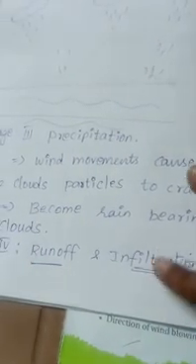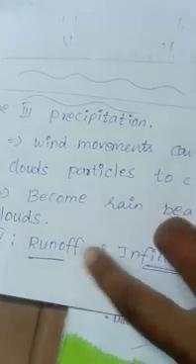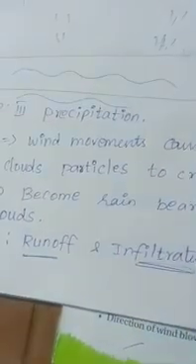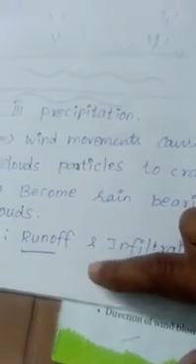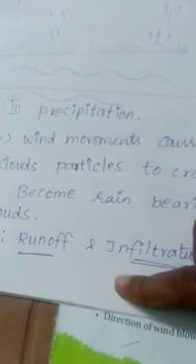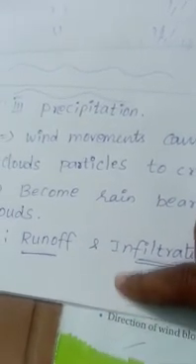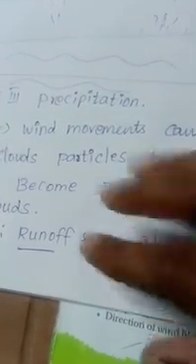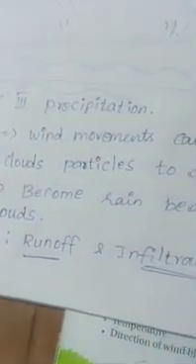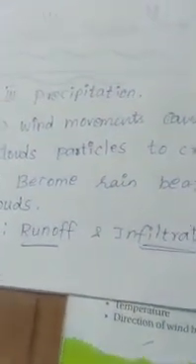This is a continuous process, and this is the water cycle. The first stage is evaporation, the second stage condensation, the third stage precipitation, and the fourth stage runoff and infiltration. In this stage the water runs into the oceans and rivers, and the earth surface is also covered with soil, so the soil starts to absorb the rainwater.